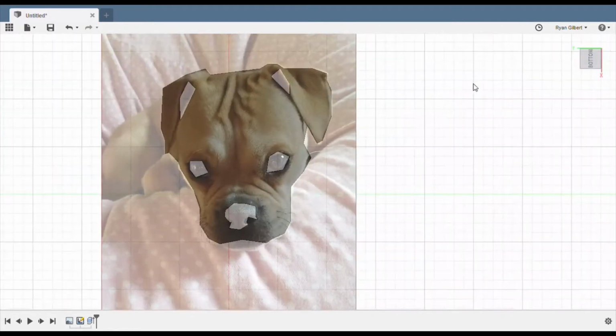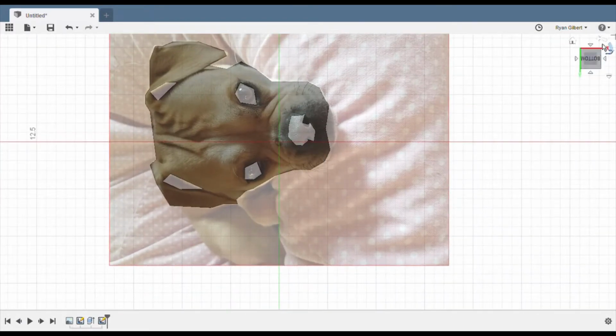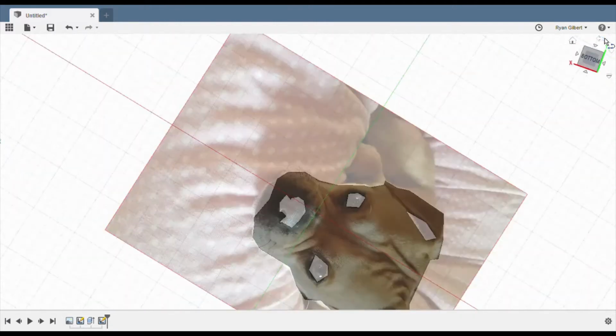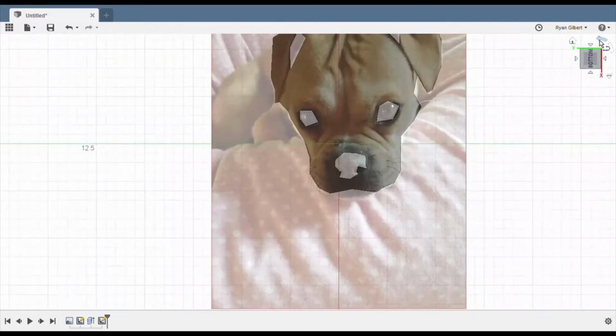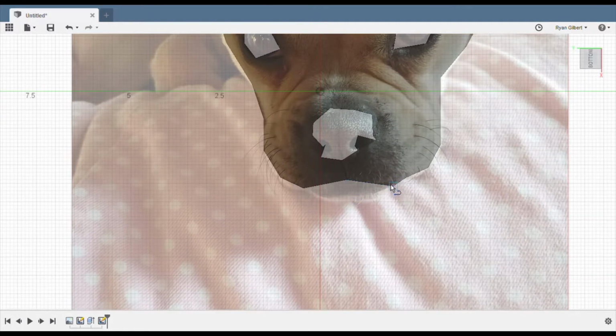So now go onto the bottom and create another sketch. And resketch the eyeball parts and the other parts.